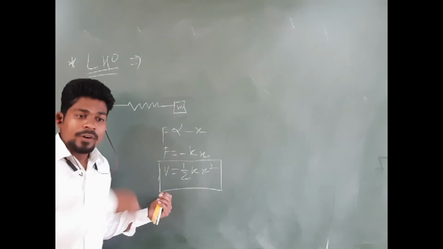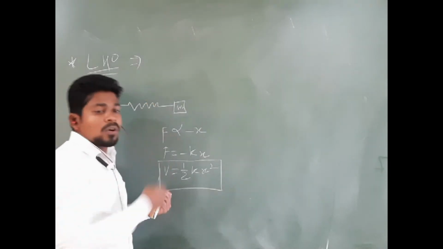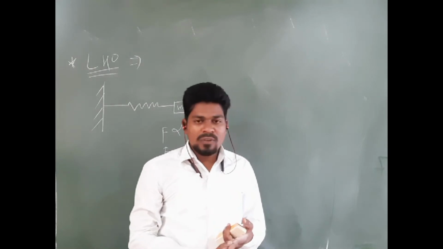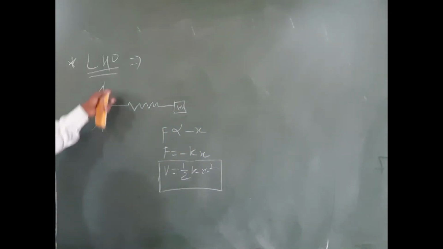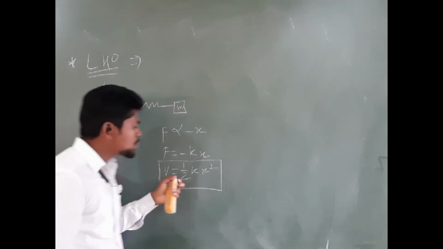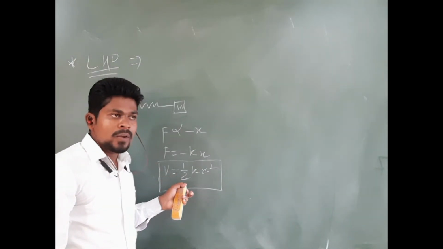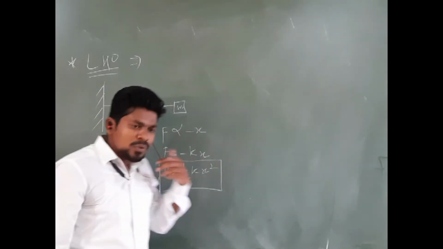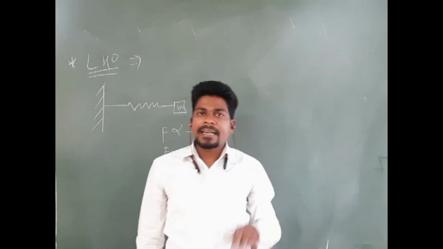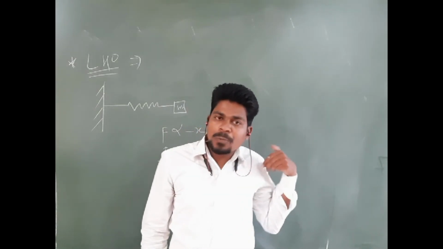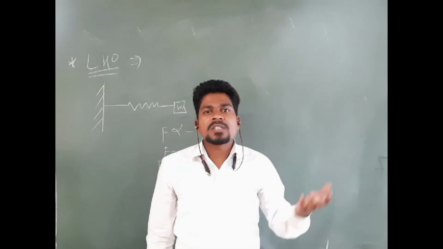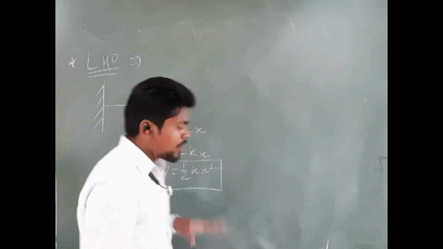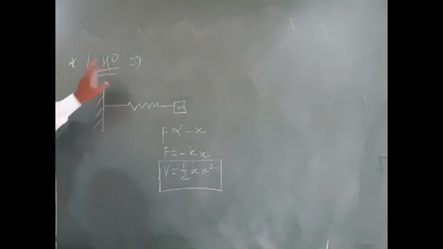Remember, what is the potential of this 1D box? V is equal to 0 from 0 to a and infinite otherwise. In this case, the potential of the linear harmonic oscillator is V equals 1 by 2 kx square. Why am I giving more attention to this potential? Because when you solve perturbation problems, they may change this potential and we need to just correct this potential. This is the only difference between perturbation problems. Okay, so this is the potential for the linear harmonic oscillator.